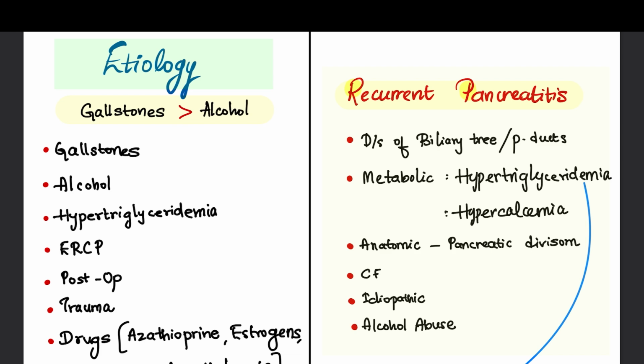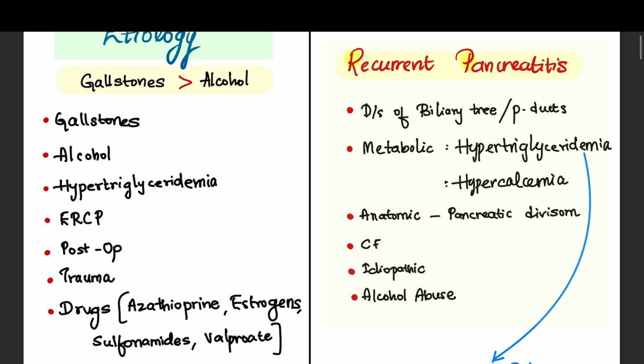of acute pancreatitis. And listing out the etiology: gallstones, alcohol, hypertriglyceridemia, that is increased triglyceride levels, ERCP, that is post the procedure, post-operative procedures, trauma, prolonged bedridden, chronically ill patients, patients after radiation for any malignancies.